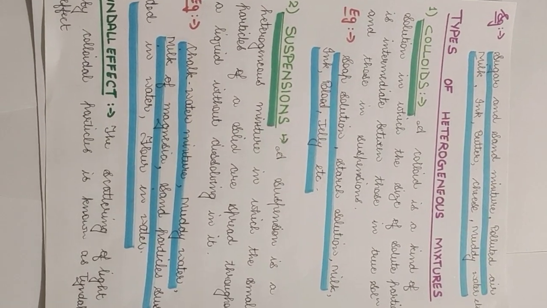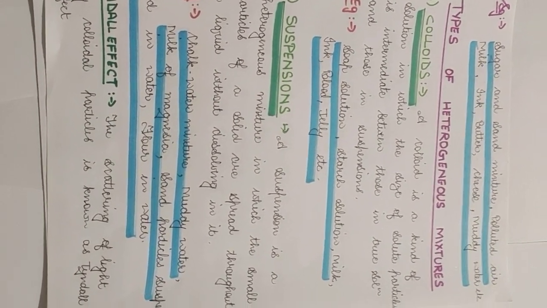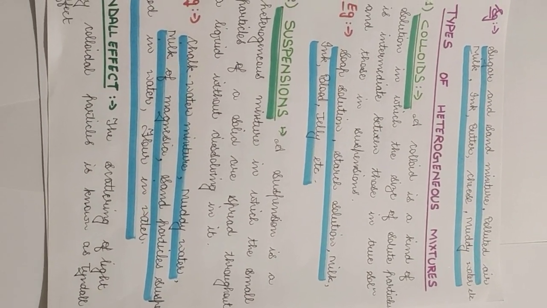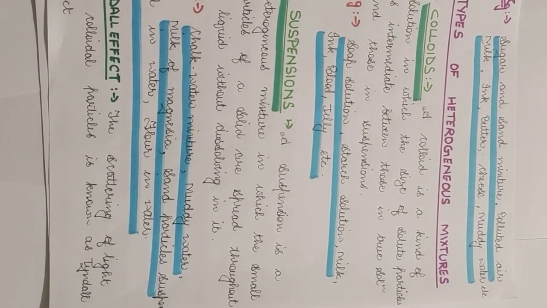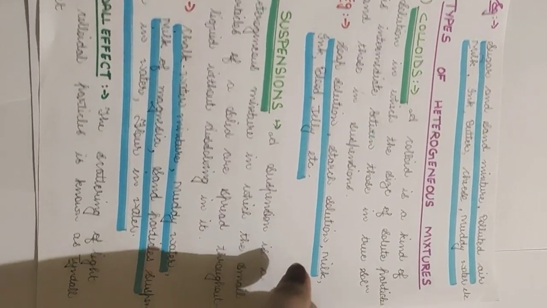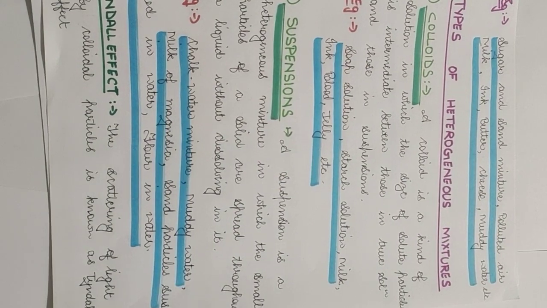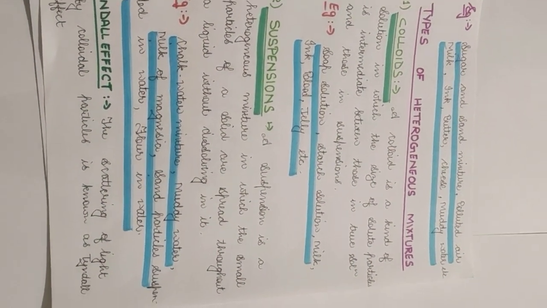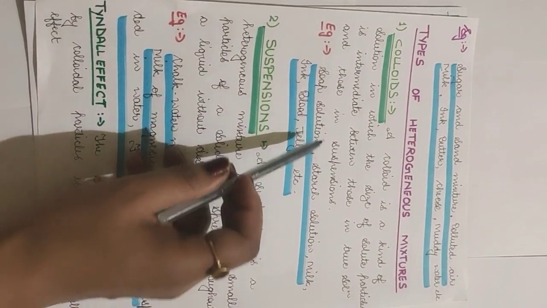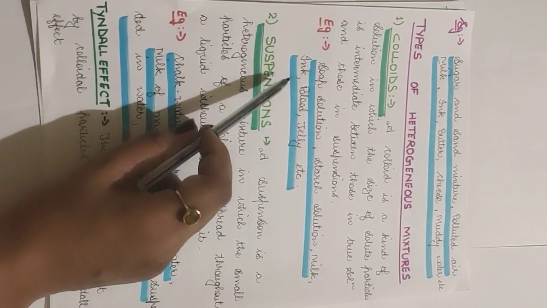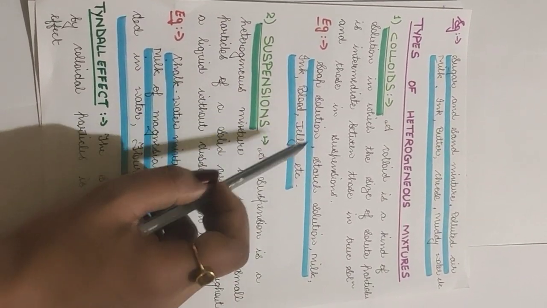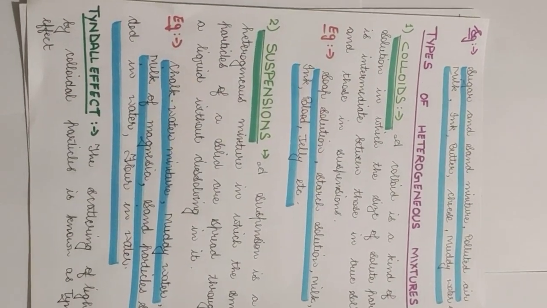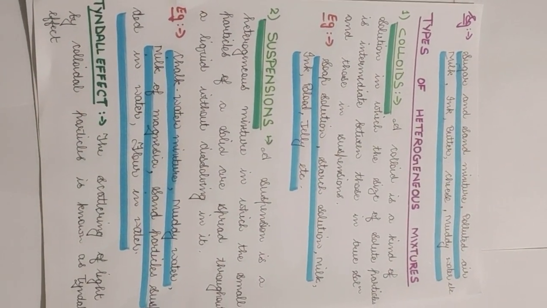Like when sugar dissolves in water, the particles of sugar become so small that they can hide in the intermolecular space of the water. But not in the case of colloids. They are a little bigger than the solute of a true solution, so they can be seen easily. Example, soap solution, starch solution, milk, ink, blood and jelly, all these come under colloids. Colloids also show the Tyndall effect.